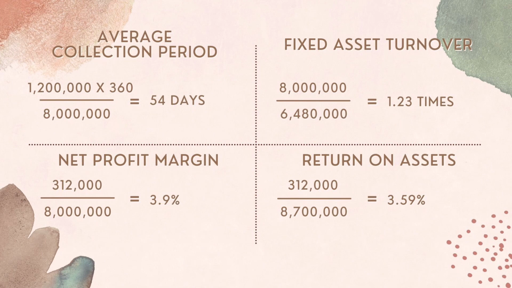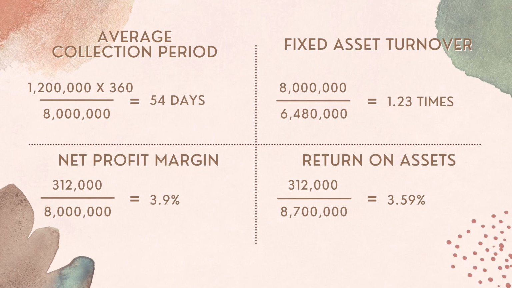Fixed asset turnover. The formula to calculate is net sales divided by net fixed assets. So, the calculation will be 8 million divided by 6,480,000 equal to 1.23 times.